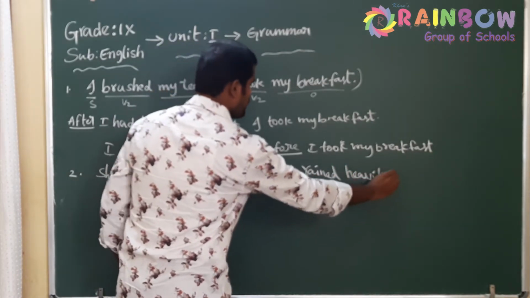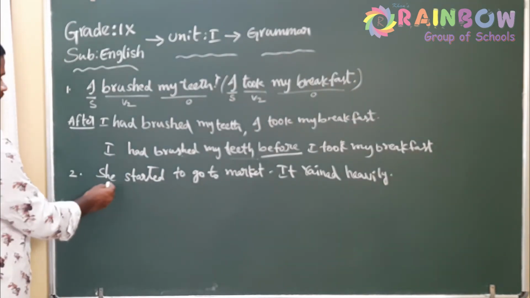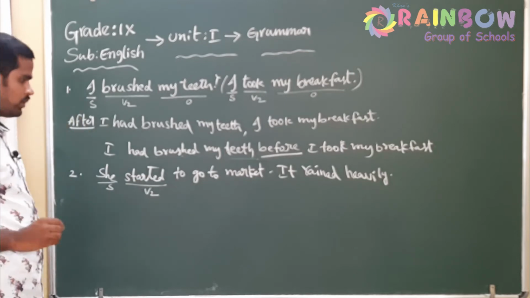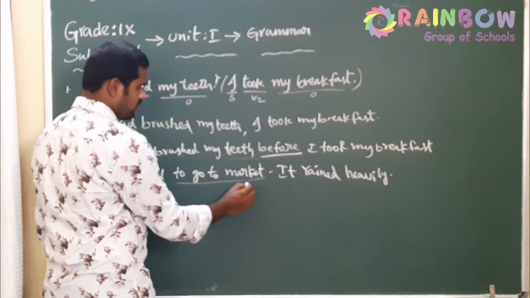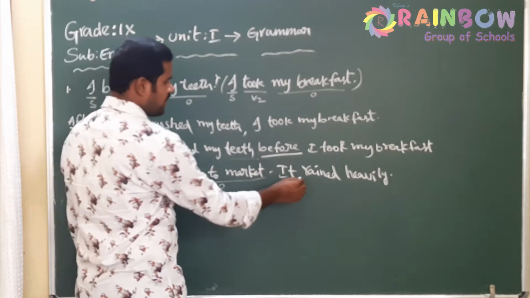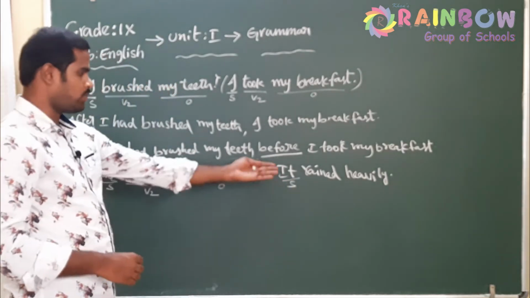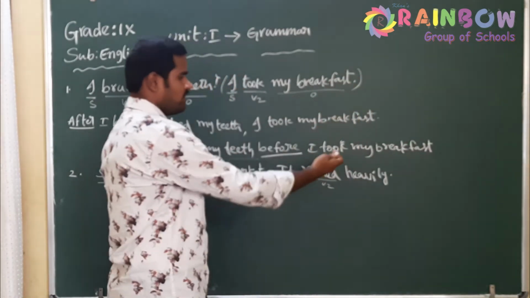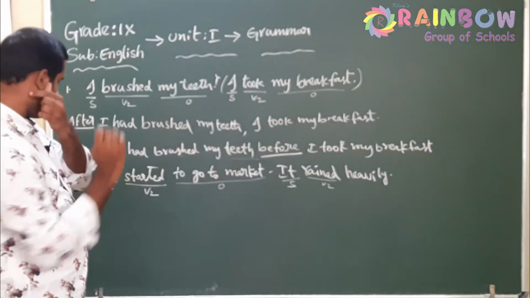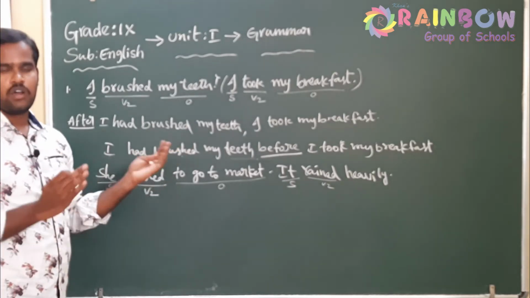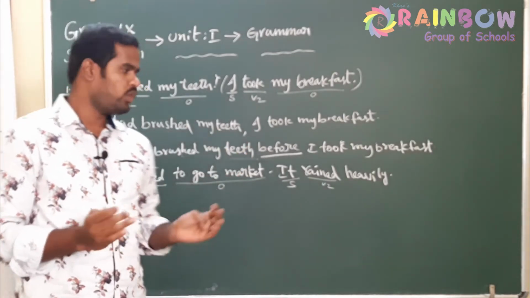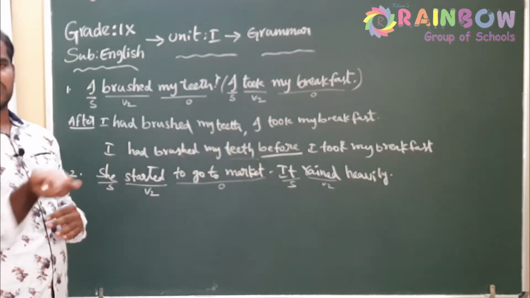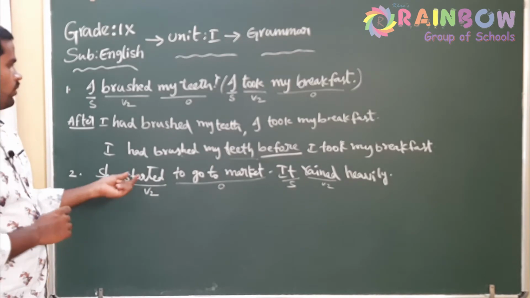So again two statements are here. Identify the tense. Subject, started is V2, and the remaining statement is considered as object. And here again it is subject, because pronoun. Rained is V2, and of course that is adverb object. Okay, I'll leave that. So again two statements are in simple past tense. Now we need to combine. So first we use after to combine, and then secondly we use before. Okay, so what is the earlier action?